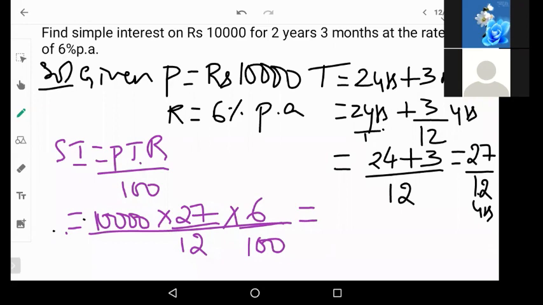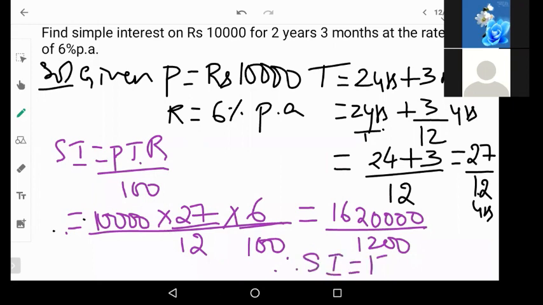Okay, final amount is 1,350. Correct. Good. So 10,000 into 27 into 6 divided by 1,200. Therefore, simple interest is 1,350. So this is the answer.